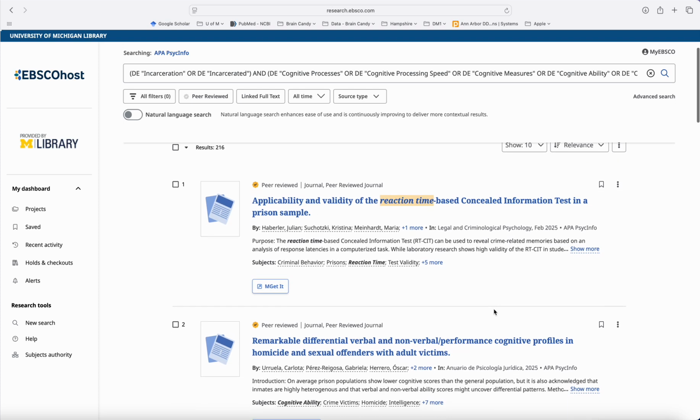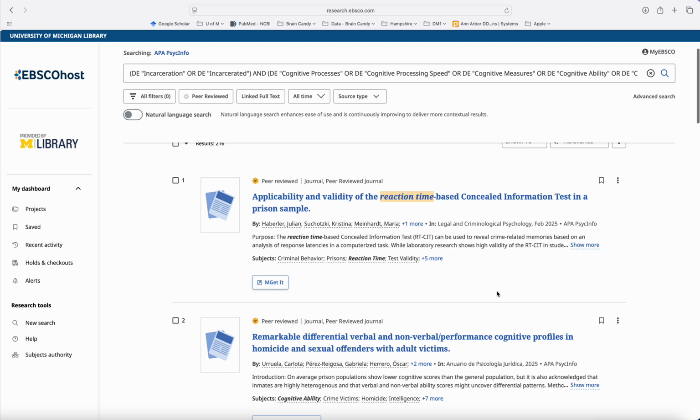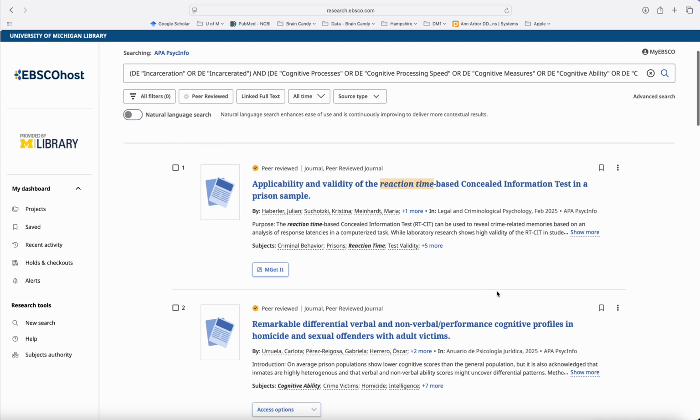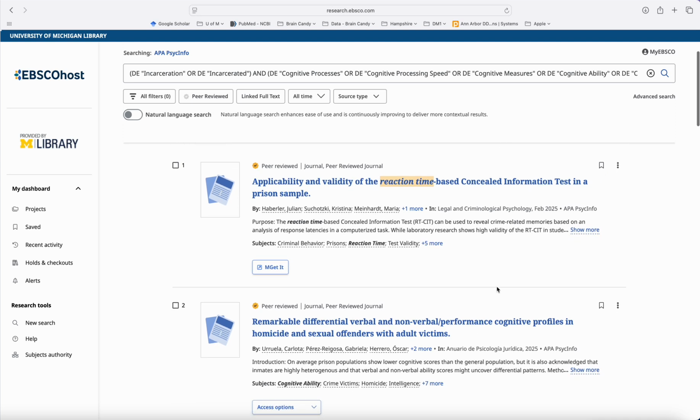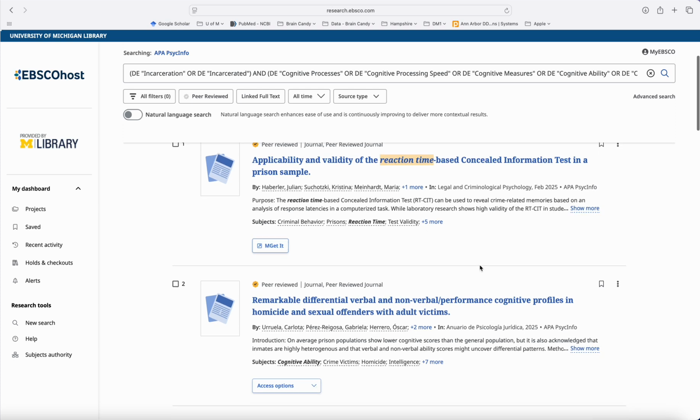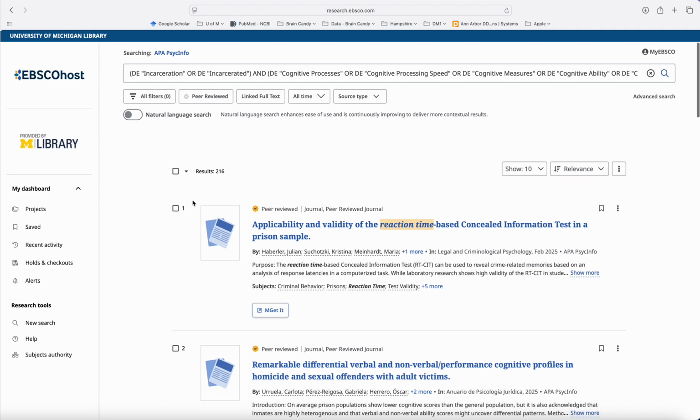because you can then look through them. For example, "Applicability and validity of the reaction time based concealed information test on a prison sample." Maybe that's useful to you, yes or no, but you can look through them quite quickly.